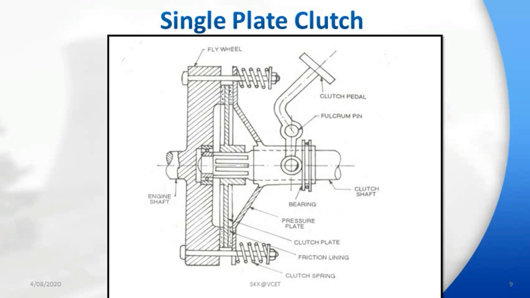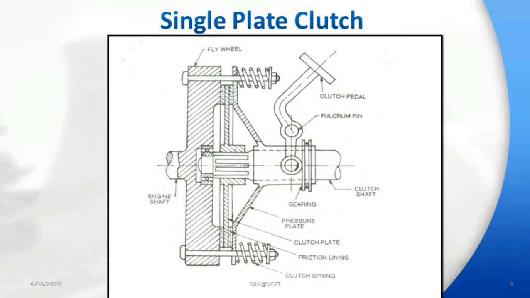The friction facing on the disc consists of asbestos fiber. Depending on the clutch design, a number of springs are used to provide axial force to keep the clutch in the engaged position. The friction plate hub is attached to the shaft by means of splines.